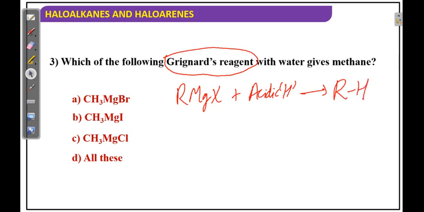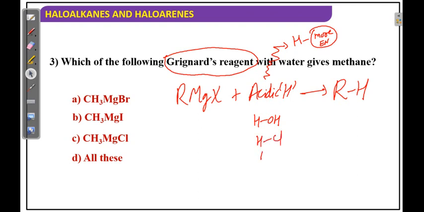You have to know that, even including water. Acidic hydrogen means the hydrogen which is attached to a more electronegative atom. So here, for example, HOH, obviously oxygen, then